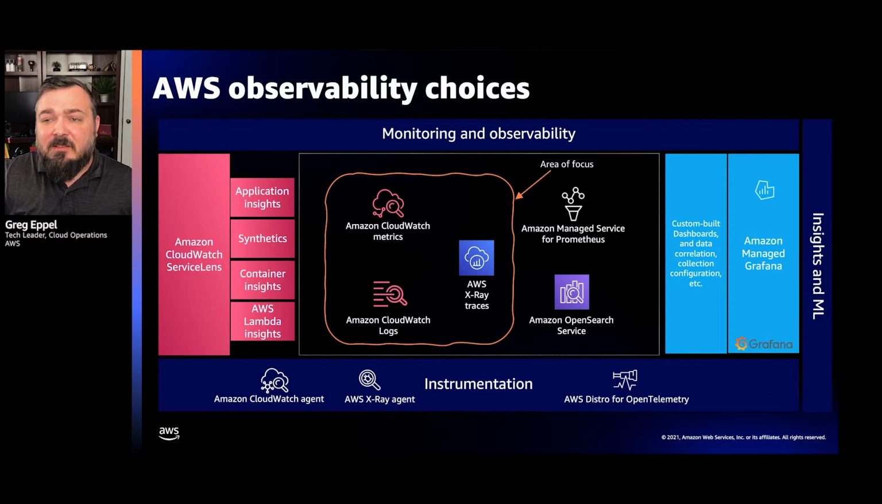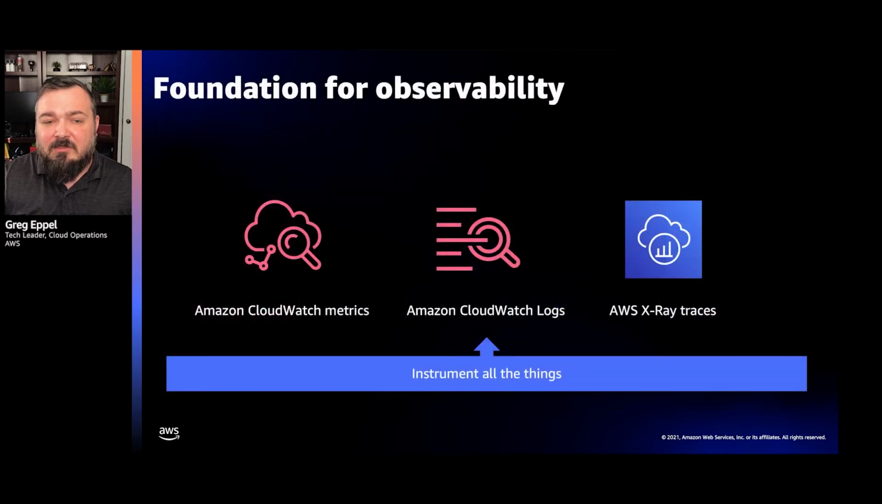And then within the middle here, you have these areas of these other services that will collect metrics, logs, and or traces here. But we're going to focus on the native capabilities in the session, and those are going to be, again, CloudWatch metrics and logs and X-Ray traces. So we're going to dive really deep here and do several demos. The foundation for observability is, like I said, those three signals. And we say you need to instrument all the things. You want to instrument and capture as many metrics, logs, and traces as possible. This is really key here.